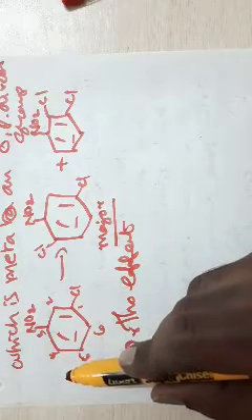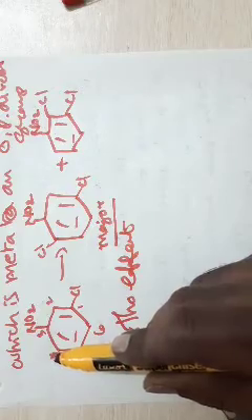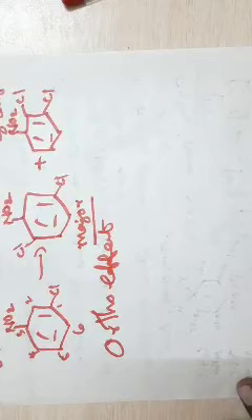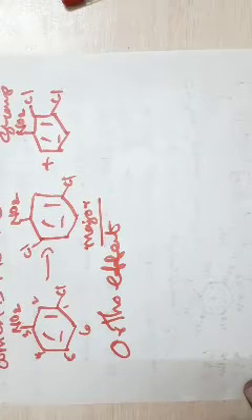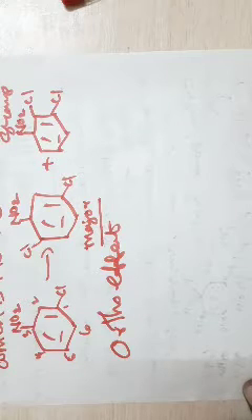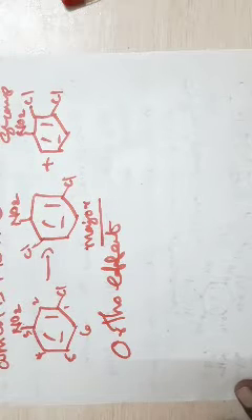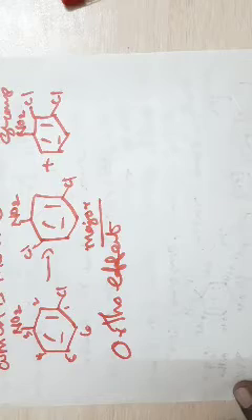If the electrophile attacks in this position, it is stabilized by the meta-directing nitro group. That is the reason given. This is observed in aromatic electrophilic substitution.